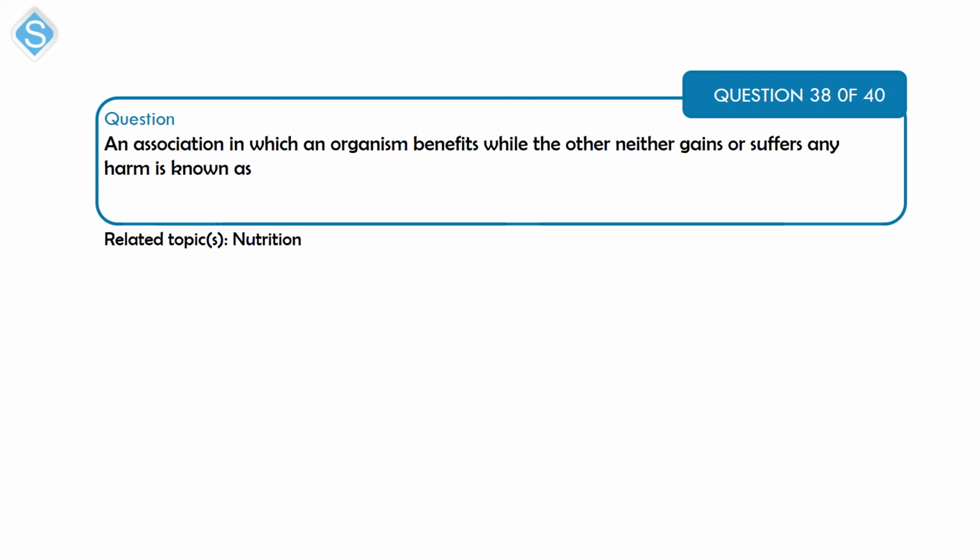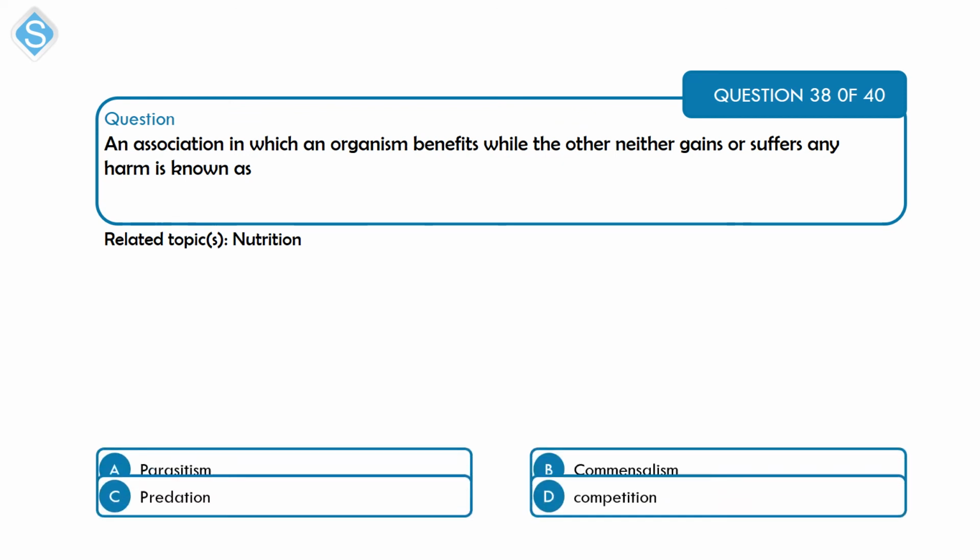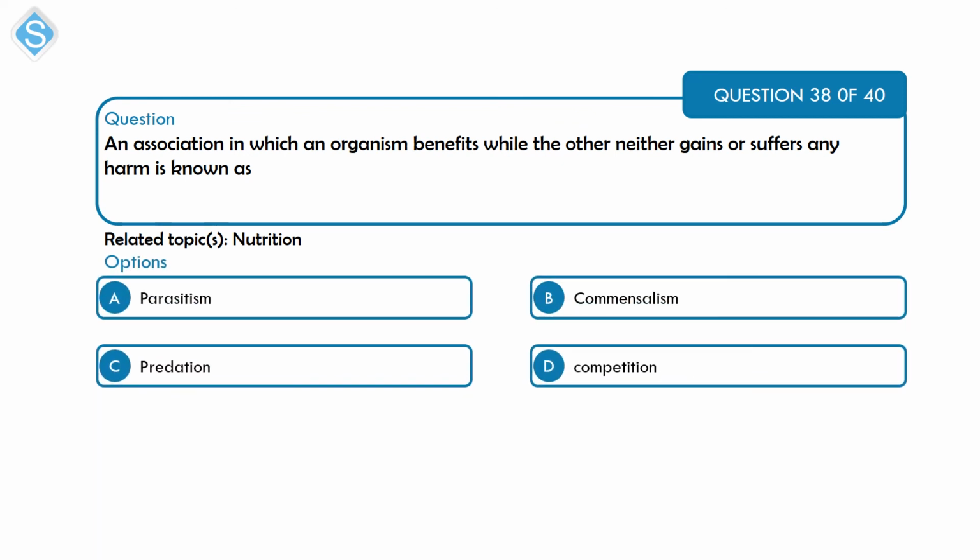This question is on nutrition. An association in which an organism benefits while the other organism neither gains nor suffers any harm is known as A, parasitism, B, commensalism, C, predation, and D, competition.